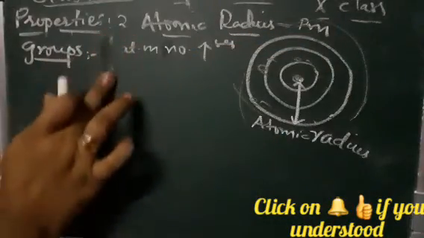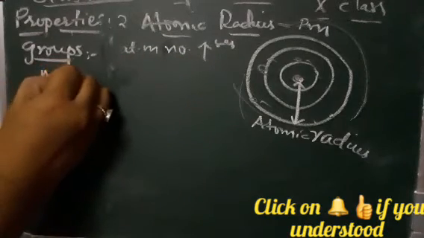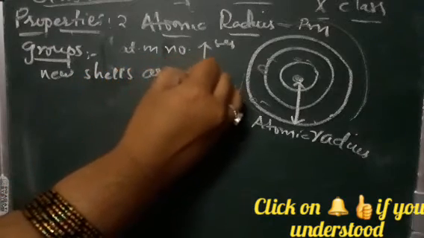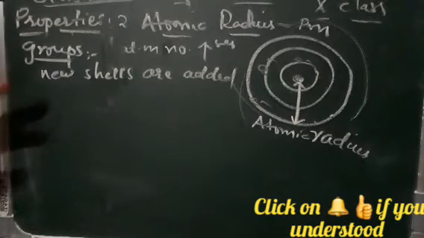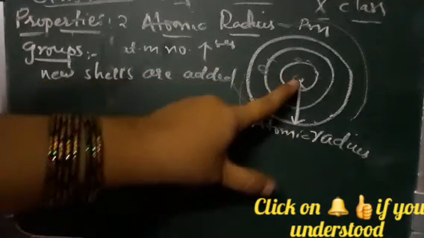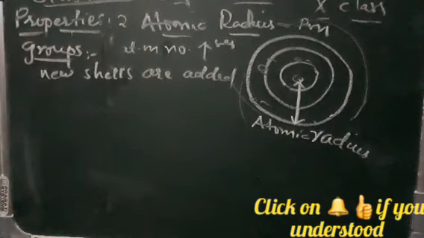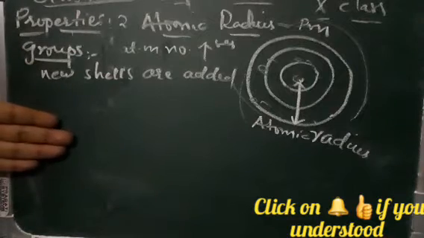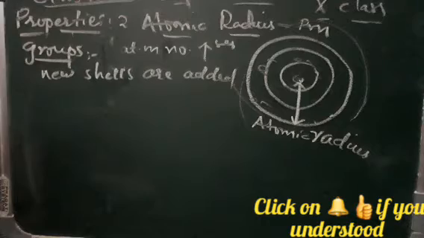So along the group the atomic number increases as new shells are added. As a result, the distance between the nucleus and the outermost shell increases. This is the reason why atomic radius increases as we go down.